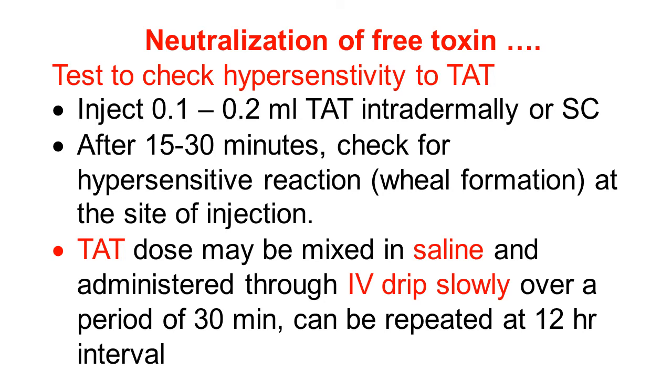The TAT dose may be mixed with saline and administered through intravenous drip very slowly. It may take a period of 30 minutes and can be repeated at 12-hour intervals. So when a slow intravenous drip is given, there is comparatively less problem.